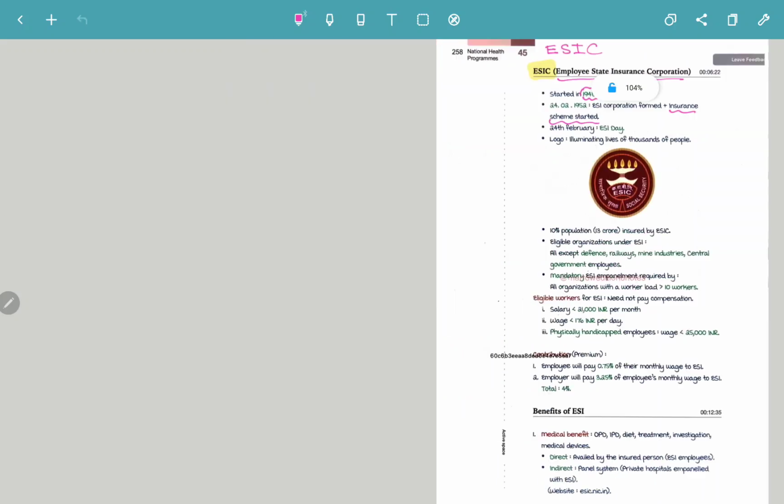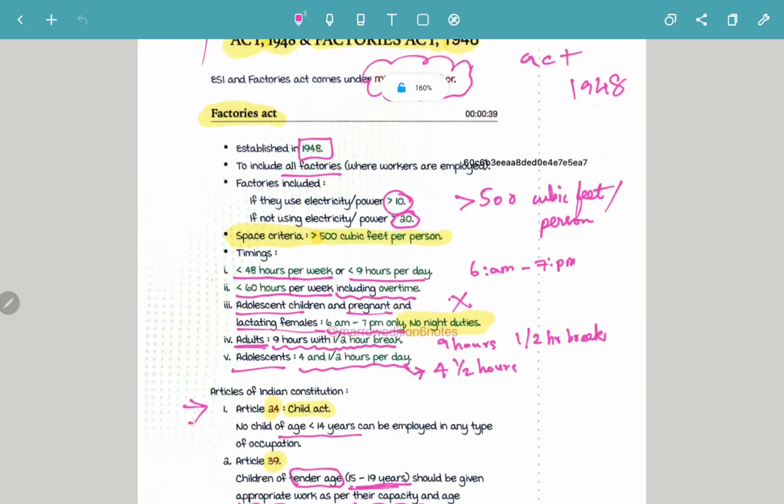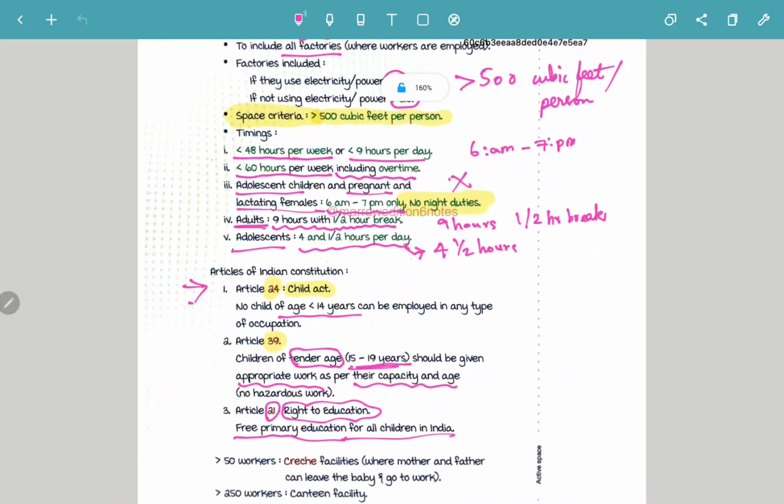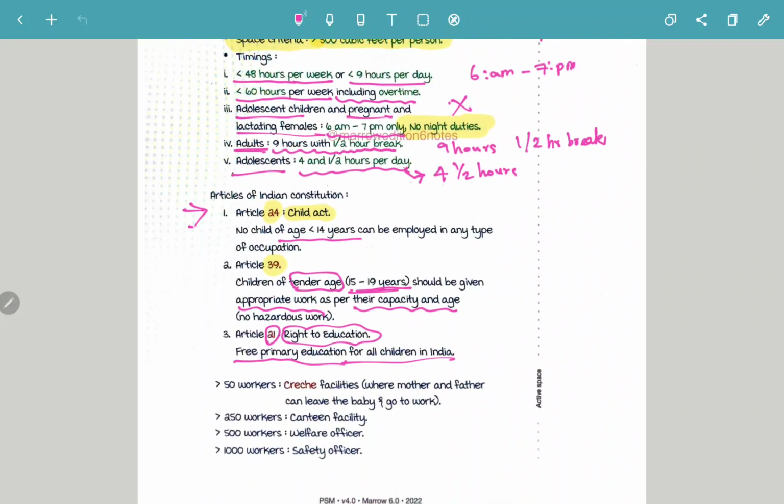So we finished the Factories Act. The Factories Act also includes around 29 diseases. I forgot to tell you this. Under the Factories Act, there are going to be 29 notifiable diseases,